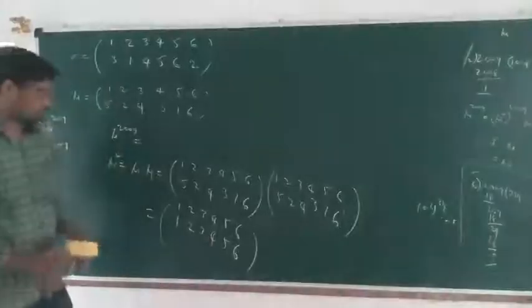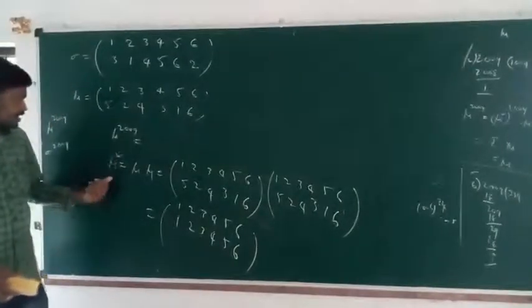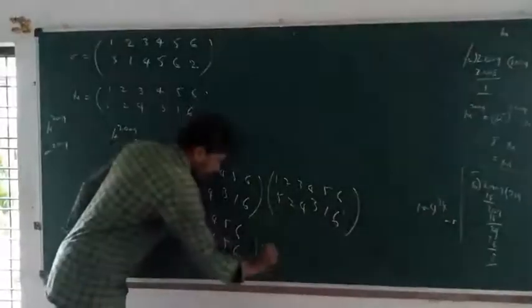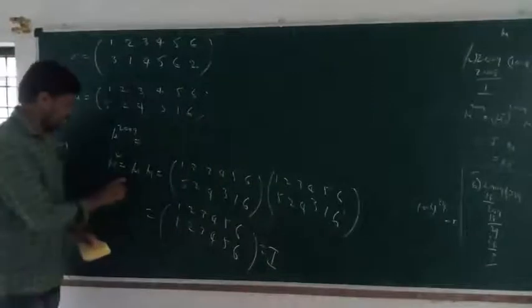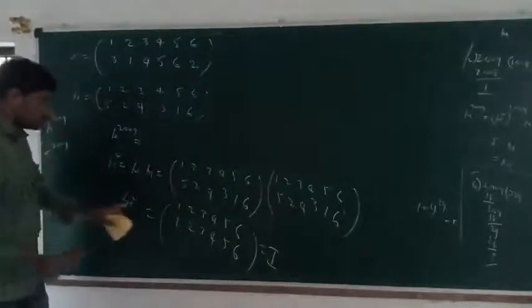Stop the process: mu square equals the identity permutation. So the power is 2.